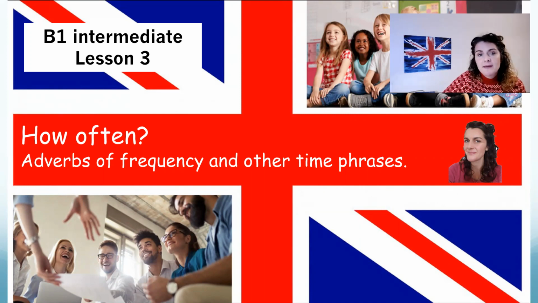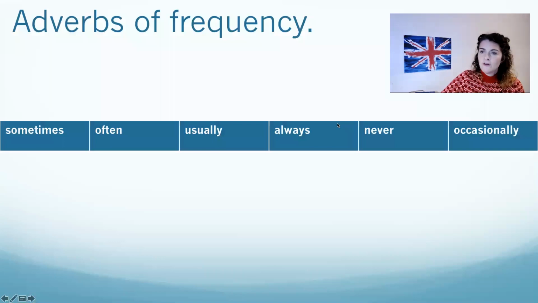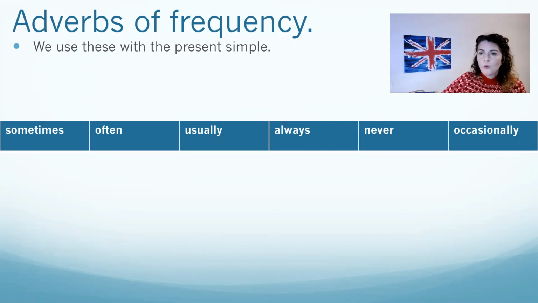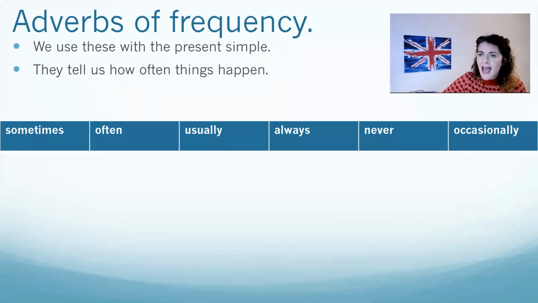Today, we're going to be looking at how often, so specifically looking at adverbs of frequency and some other time phrases. All right, so let's get right to it. Adverbs of frequency. We use these words with the present simple and they tell us how often things happen. Here are some examples. Sometimes, often, usually, always, never, and occasionally.